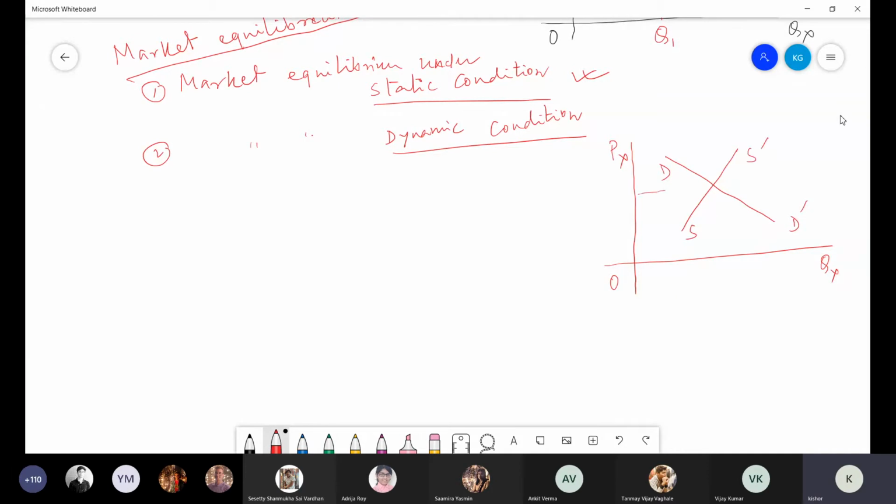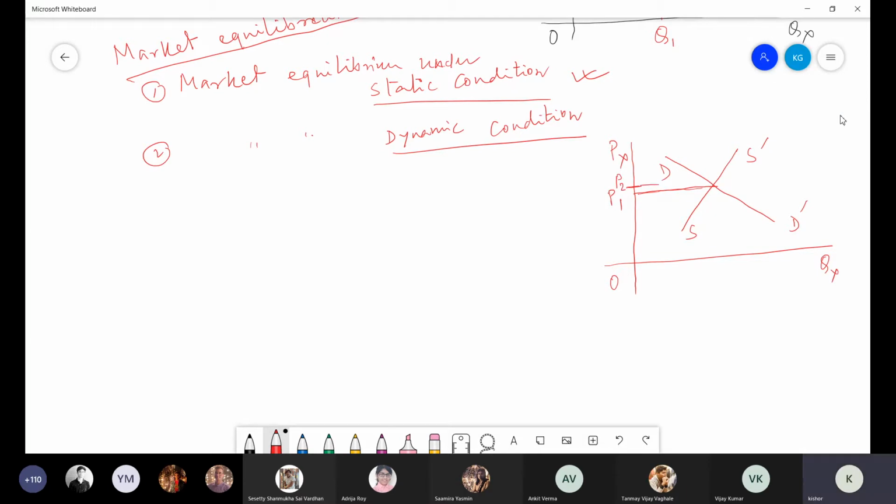In such a situation, most of the things are constant. Suppose the initial price is P1. Because we are talking about the short run, most of the factors are at a constant level. Because of some external factor, suppose the price slightly increases from P1 to P2.